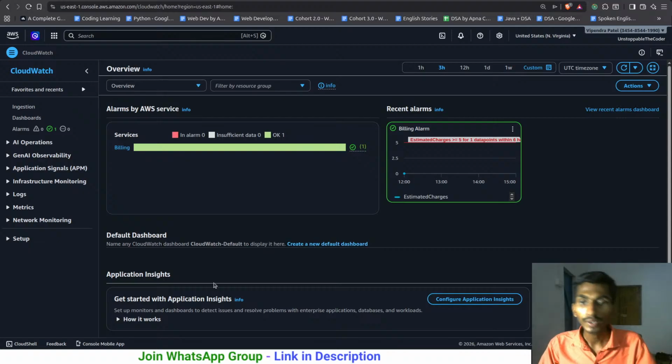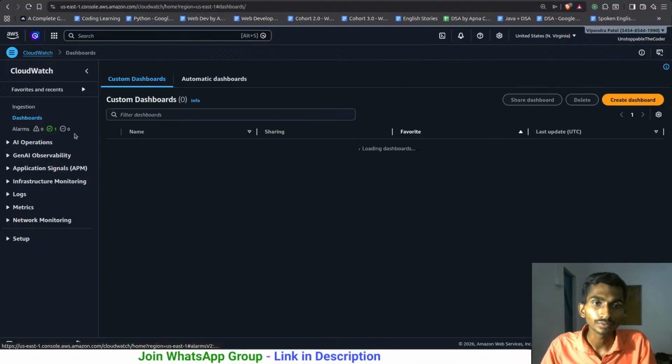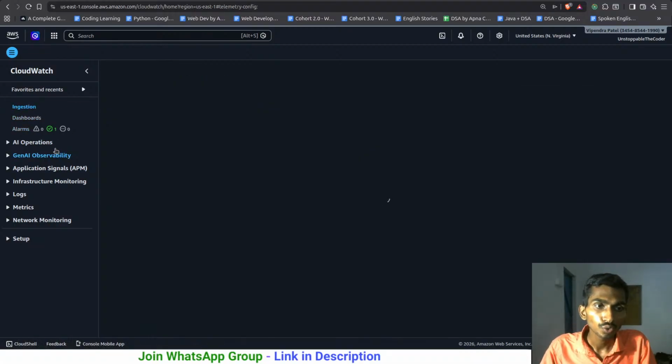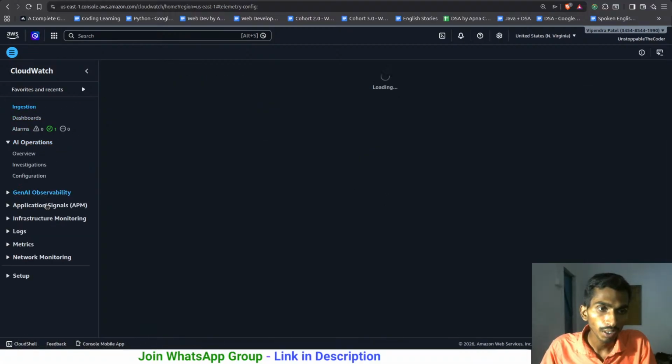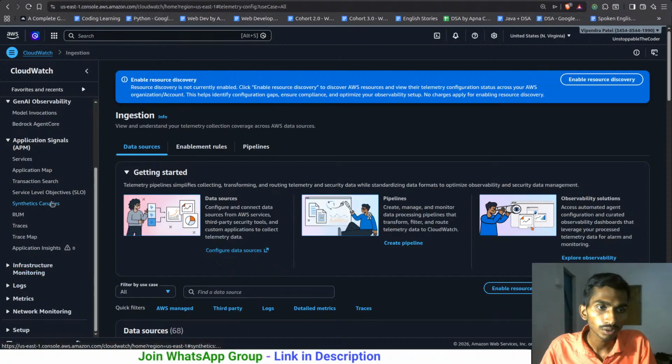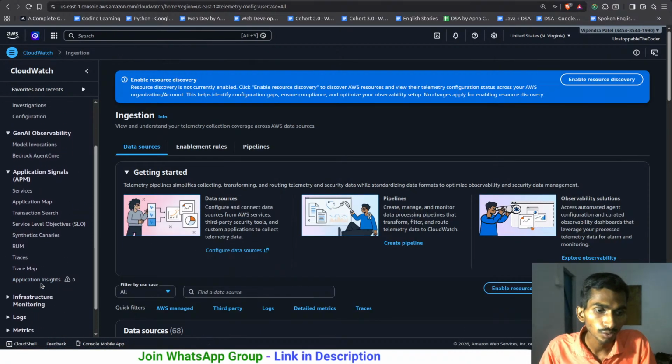So when I have my root user account, at that time I'm gonna discuss all these things. This is one of the things that you should know, like you should know how to create a CloudWatch. This is nothing but the service that tells you how many resources you have used, and how much you have been charged for that. So this is something that you should know about, and that's actually a lot. In future I'm gonna be learning more things about AWS, so I'm gonna be discussing those things.